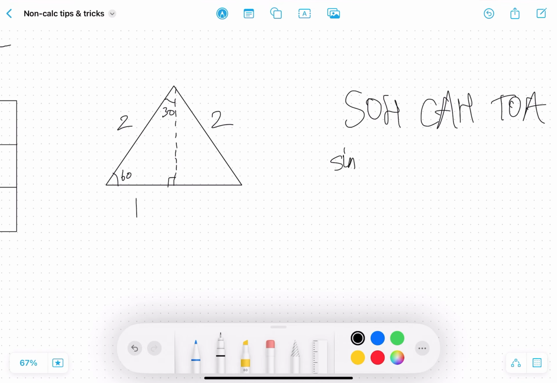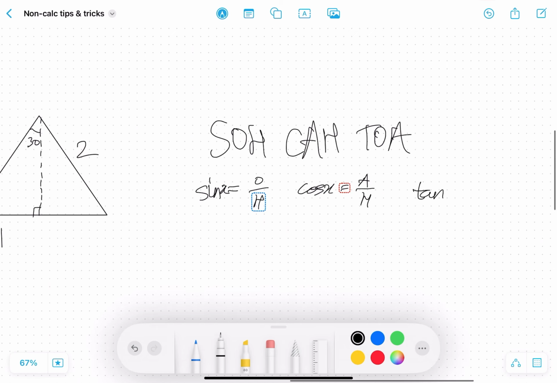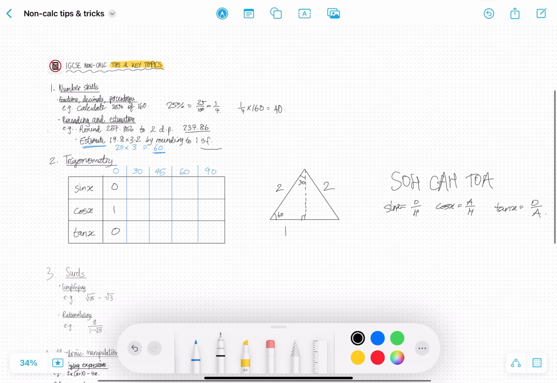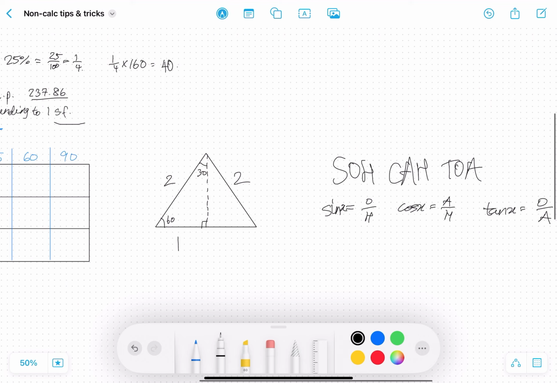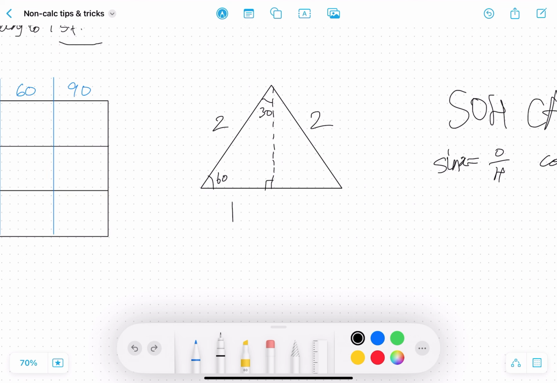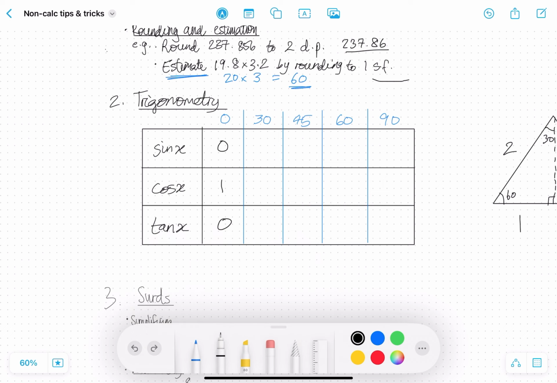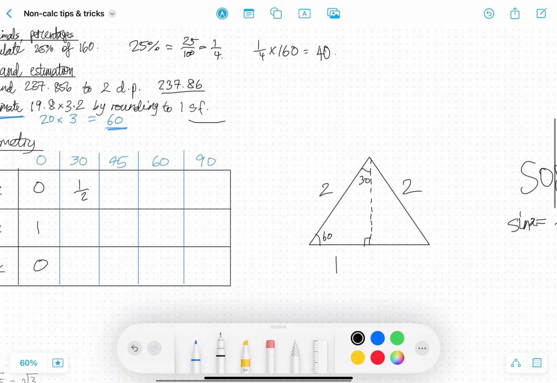So sine x is equal to opposite over hypotenuse. Cosine x is equal to adjacent over hypotenuse. And tan x is equal to opposite over adjacent. So if we look at this triangle, sine of, we're focusing on 30. So sine of 30 is equal to the opposite over the hypotenuse, which is 1 over 2 in this case. So therefore sine of 30 is a half, 1 over 2.